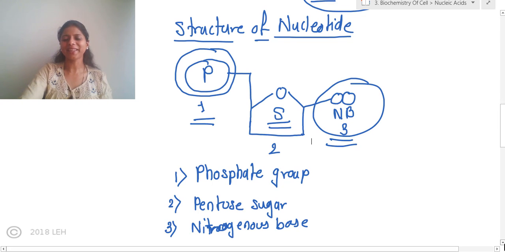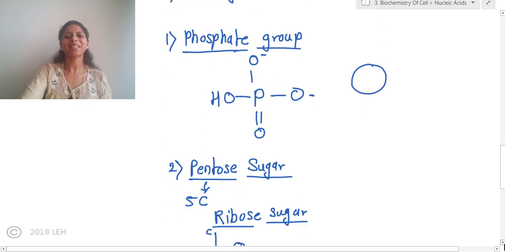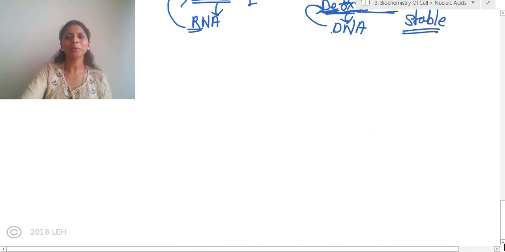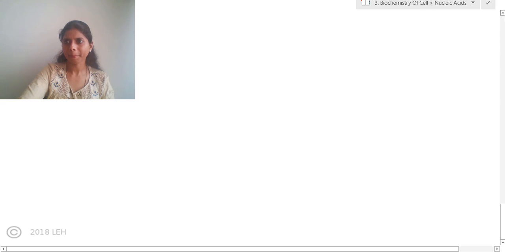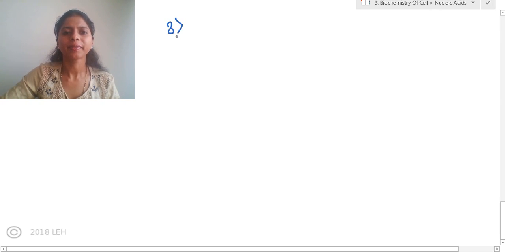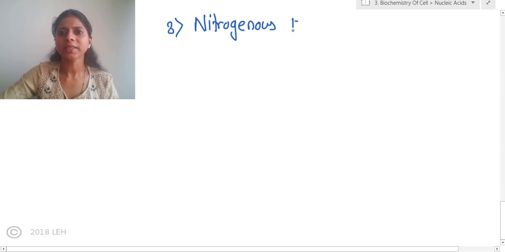Let us begin to study the nitrogenous base, which is the third component of the nucleotide. Third component is nitrogenous base. Now try to understand this nitrogenous base. It is a little bit interesting.